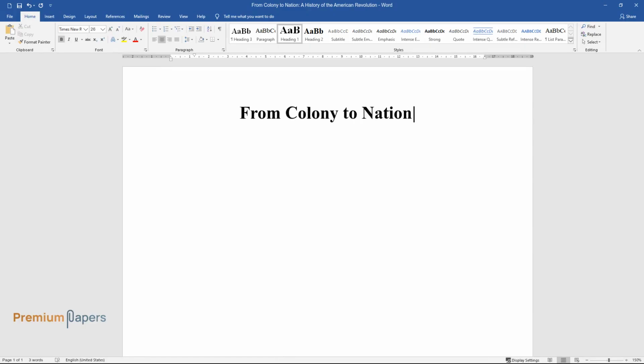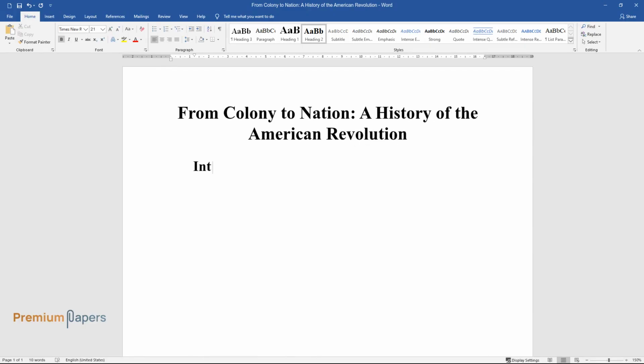From Colony to Nation, A History of the American Revolution. Introduction. America was colonized during the early period of imperialism by Britain.